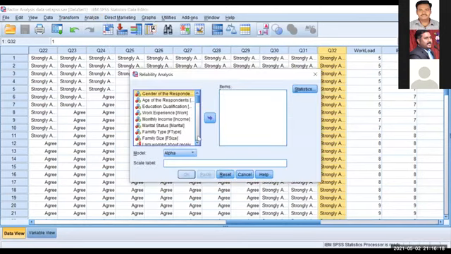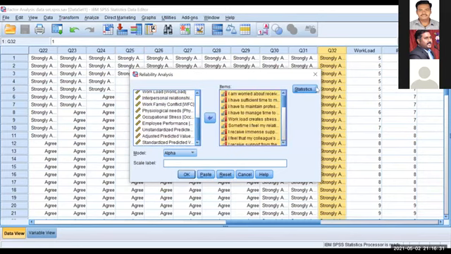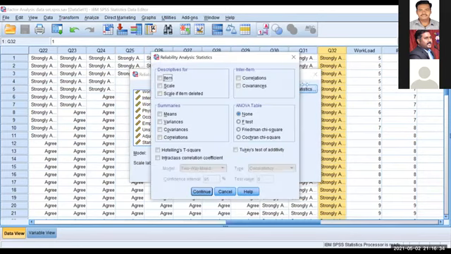Now you have to choose all your variables. Don't choose the demographic factors. Choose all the variables. For example, these are the variables, right? There are 32 variables, like 32 questions. Choose all of those. Okay, and go to the